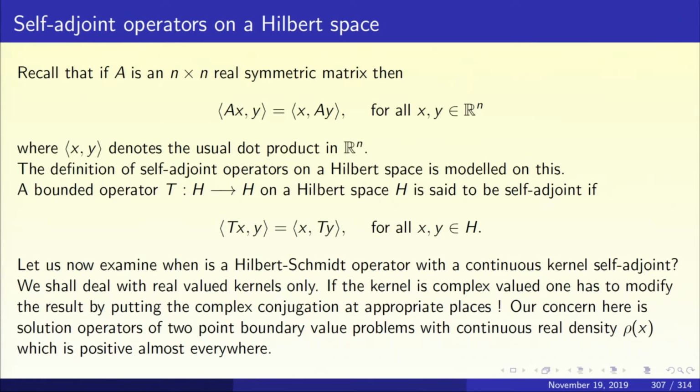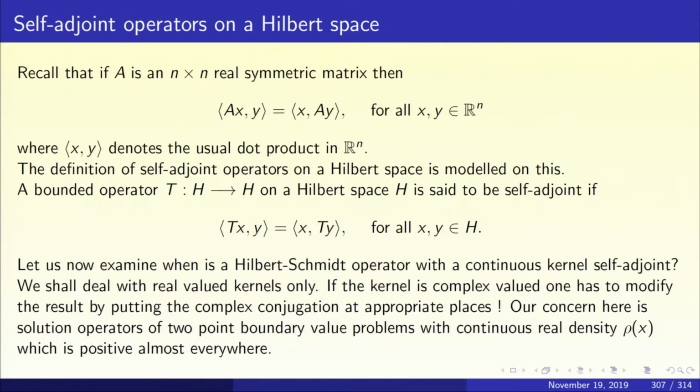The definition of self-adjoint operators on a Hilbert space is modeled on this. A bounded operator T from H to H, where H is a Hilbert space, is said to be self-adjoint if the inner product of Tx and y is the same as the inner product of x and Ty for all x, y in H.